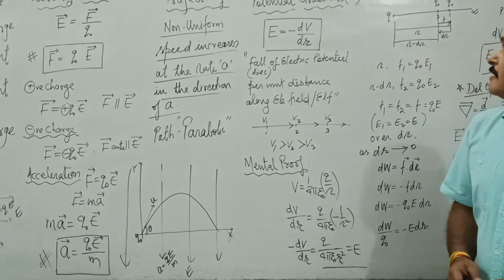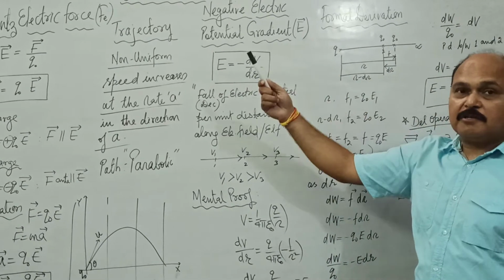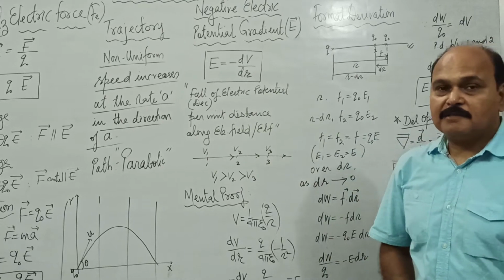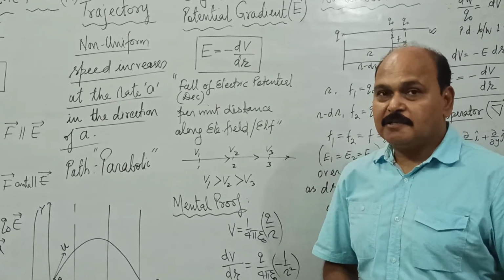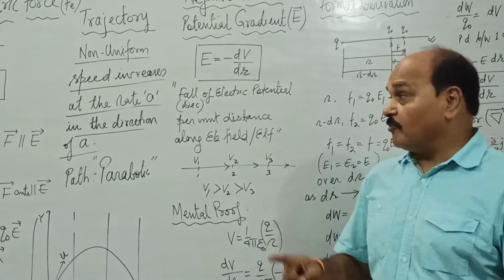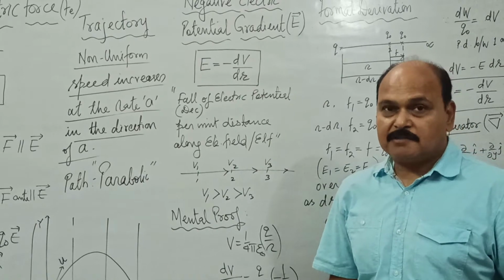Well, right now we are going to study one more definition of electric field intensity. Children, we will be studying 3 definitions of electric field intensity. One we have already studied, one we are going to study, and one more we will study in the coming lectures.